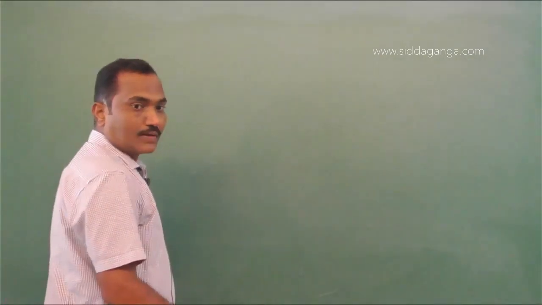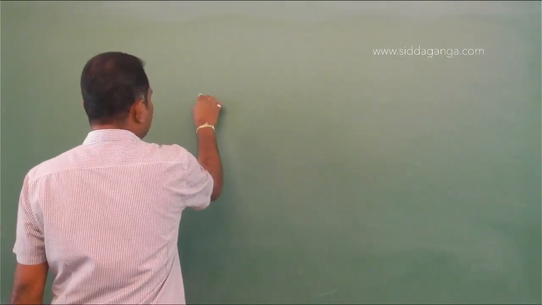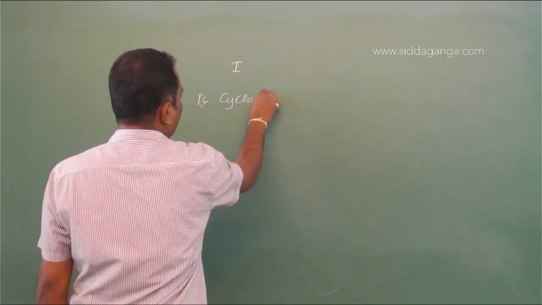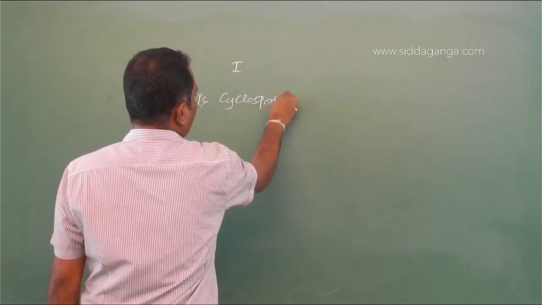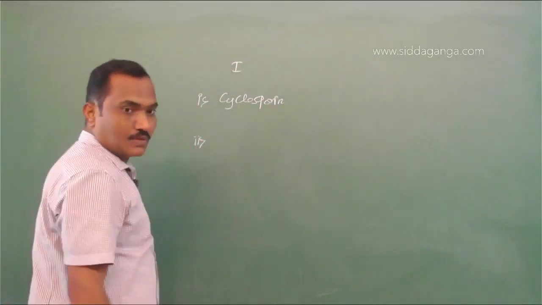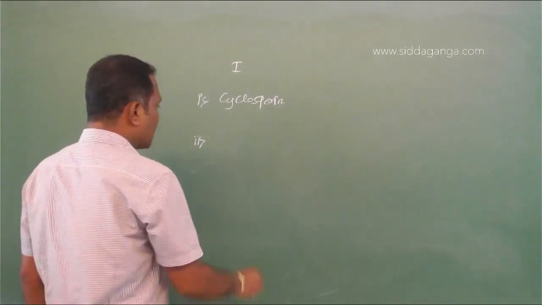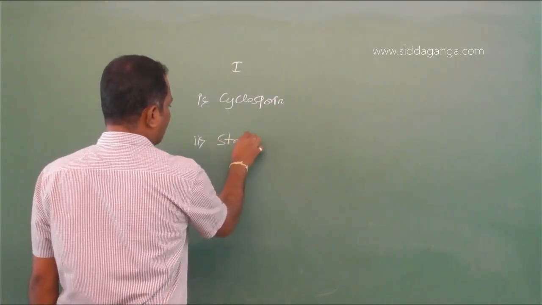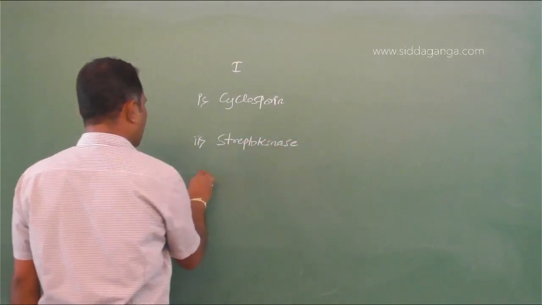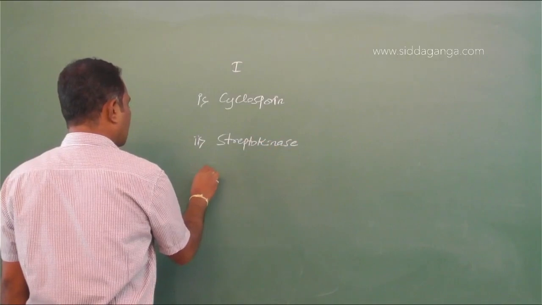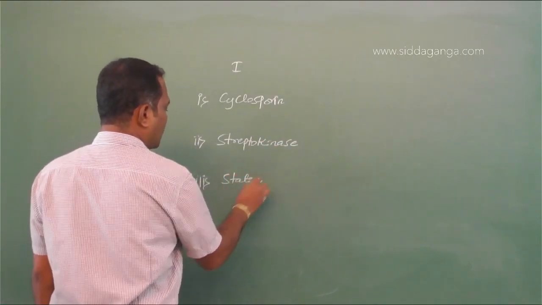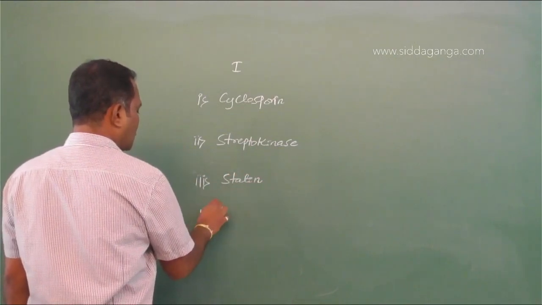So column 1, first you have cyclosporin A, then streptokinase, statin and penicillin.